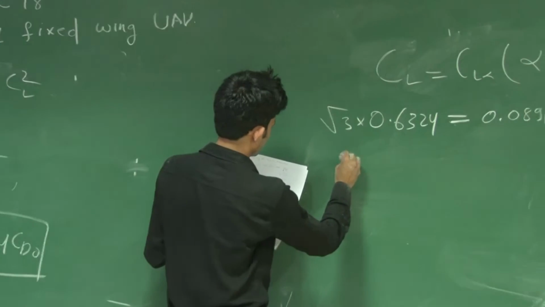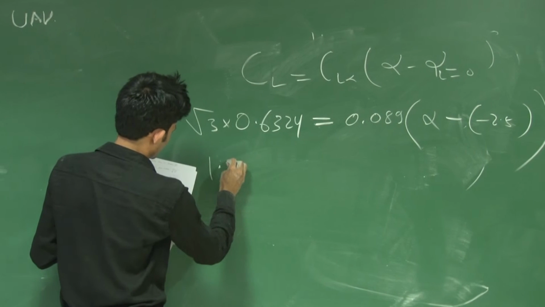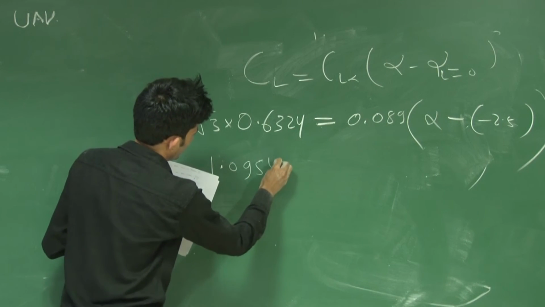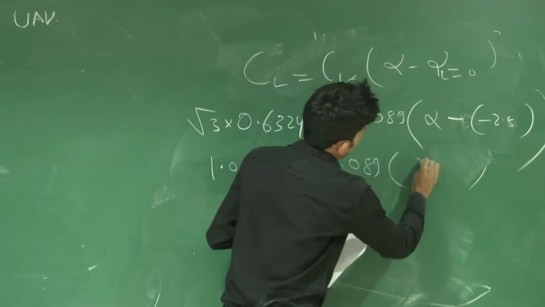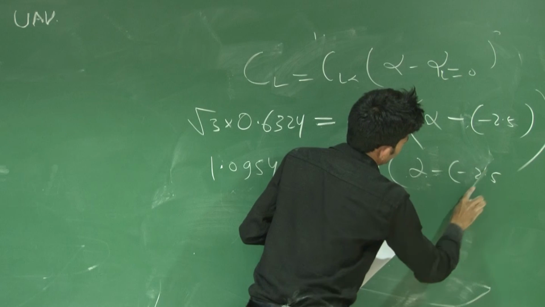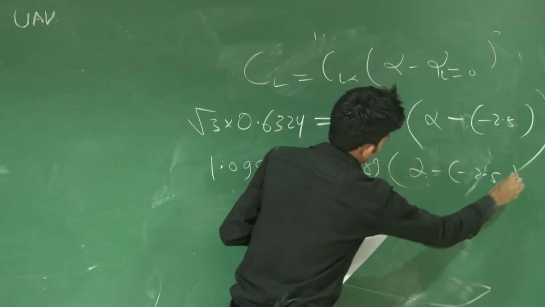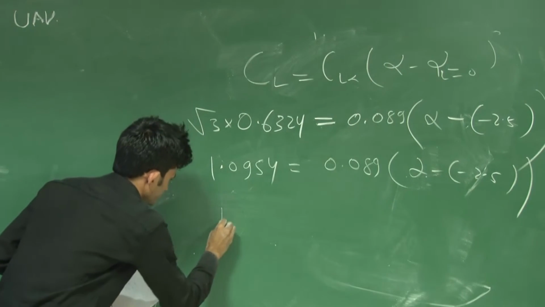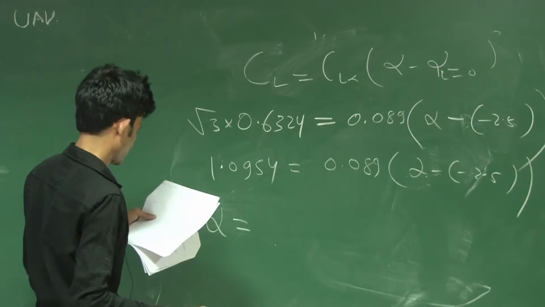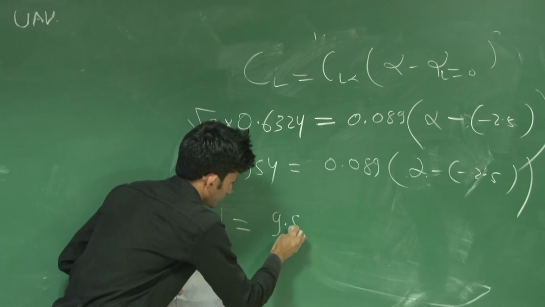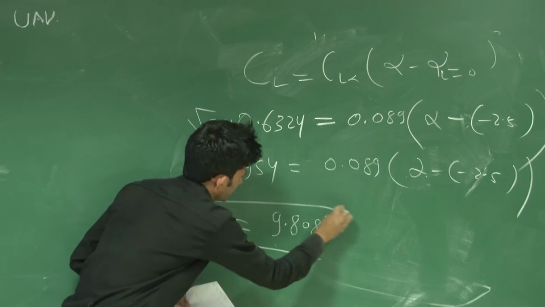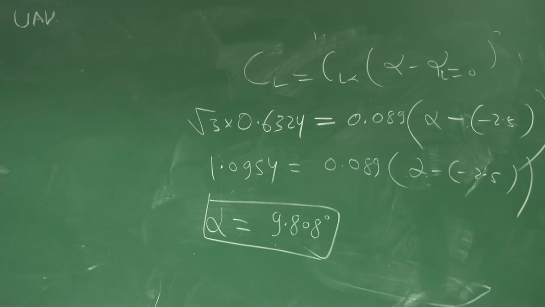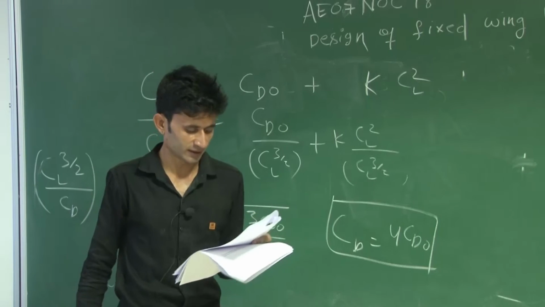So this will be 1.0954 equal to 0.089 alpha minus 2.5. So your alpha will be 9.808. You can see that the angle of attack at minimum power condition is more than the angle of attack at maximum range condition.